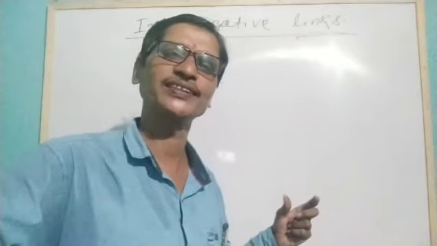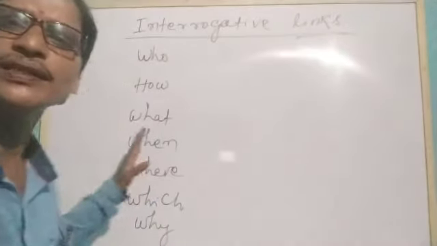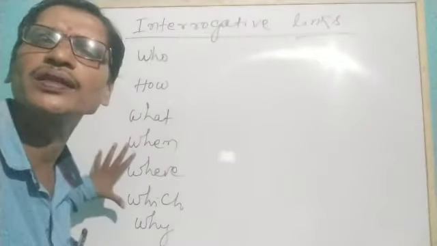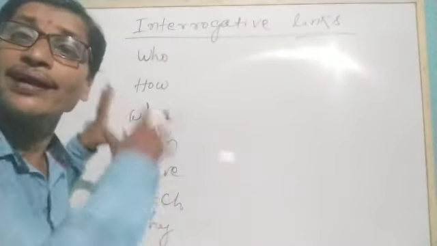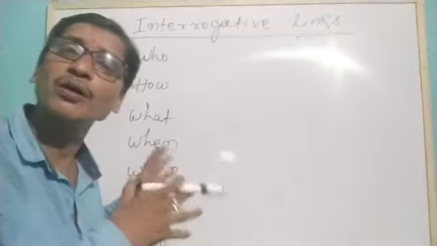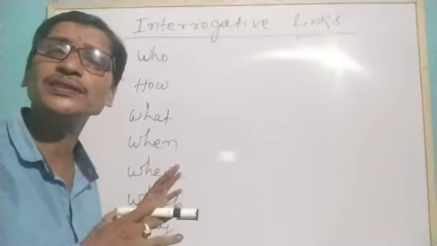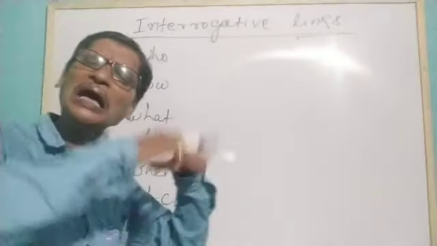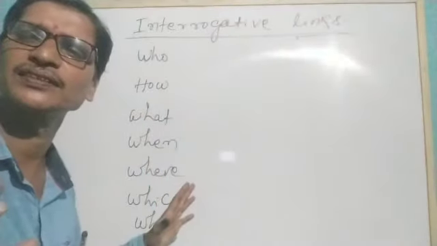Just wait. You see, here are some words written on the board. These words are particularly called double-edged words. Double-edged words means we use such words to ask questions about various different things.